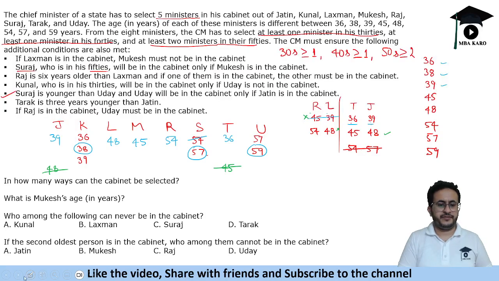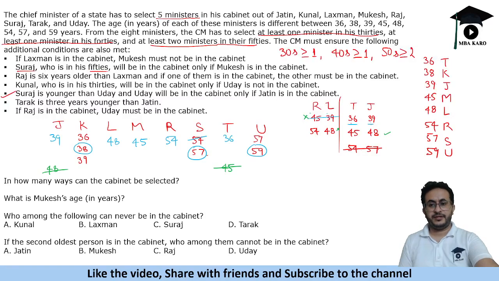So fortunately we are able to find the ages of all these people. So we have 36 years old is T, and then we have K, J, then we have M and L, then 54 is R, S and U. So these are the ages of these people, right? So at least age based questions can be answered using this data.